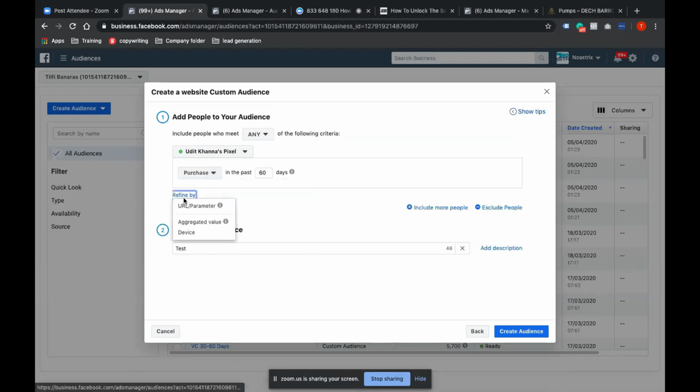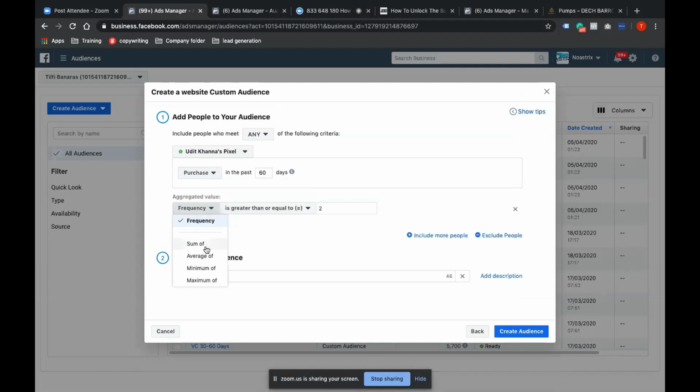We also sometimes create, if you heard, a value audience. This is the aggregated value. One way is, for instance, I have a store where my prices range from 500 to 5,000 or 1,000 to 7,000. A person who is buying a 1,000 rupee product will be entirely different from a person who is buying a 7,000 or 4,000 product, right? So what I can do here is separate and make an audience